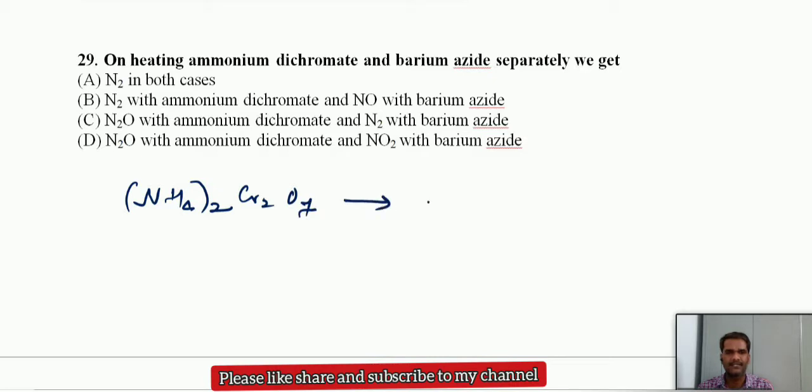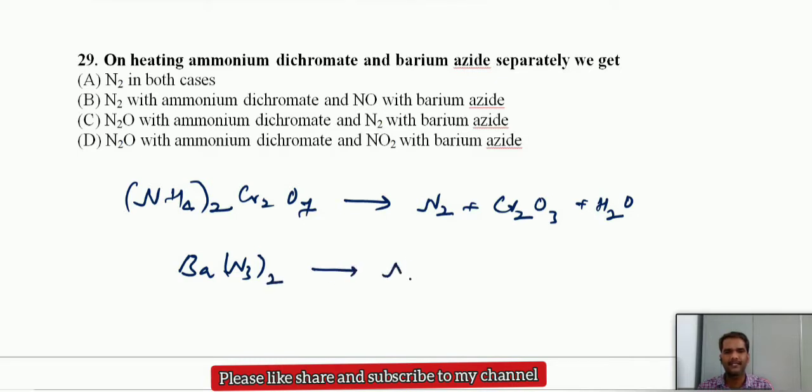This one. If we heat it, we will get nitrogen. Apart from this, you will get a green-colored residue, Cr2O3, plus water. And barium azide, this is a preparation method of pure nitrogen. This is barium azide, and if we heat it, you will get nitrogen. So in both cases we get nitrogen only, but here this nitrogen is a pure nitrogen. Pure form of nitrogen.